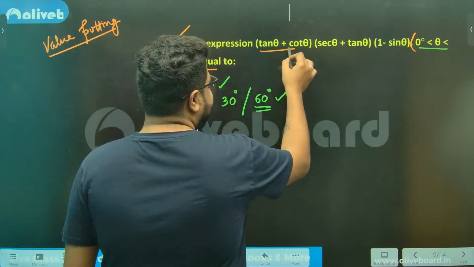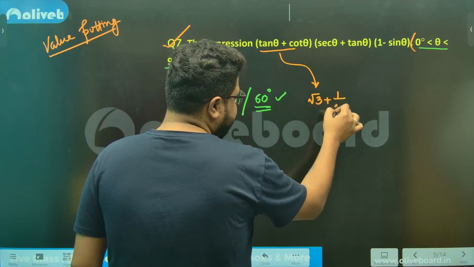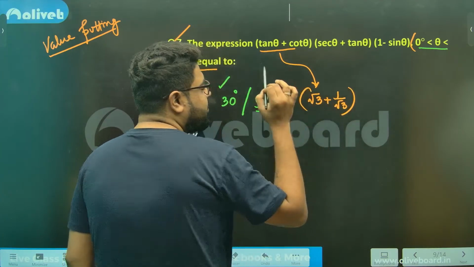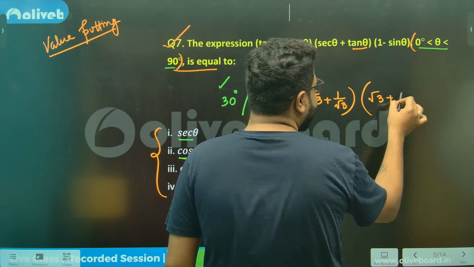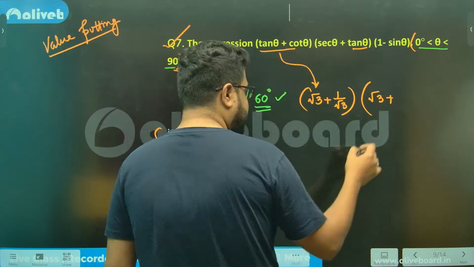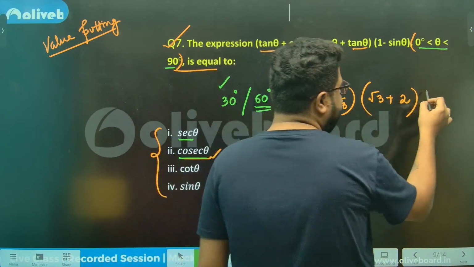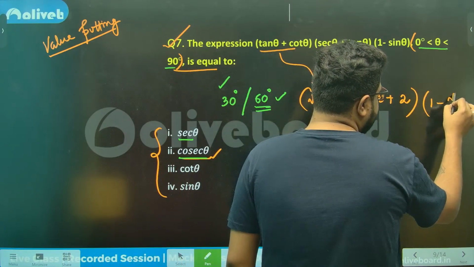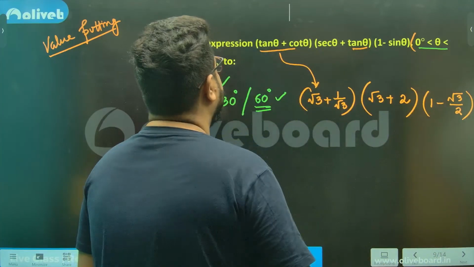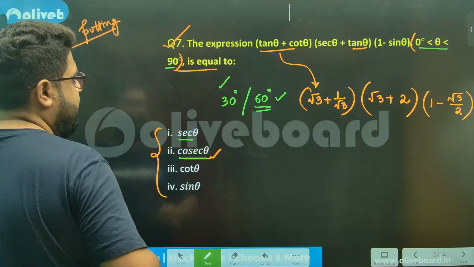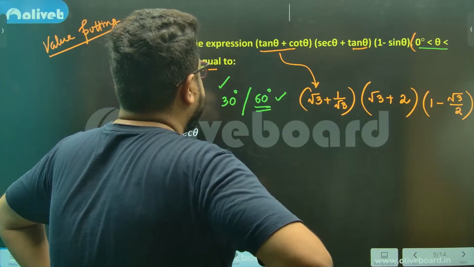So tan 60 is root 3 and cot 60 is 1 by root 3. Now, sec 60 will be 2. So 1 minus sine theta, root 3 divided by 2. Sir, will it come as minus? One second, sir. One second.